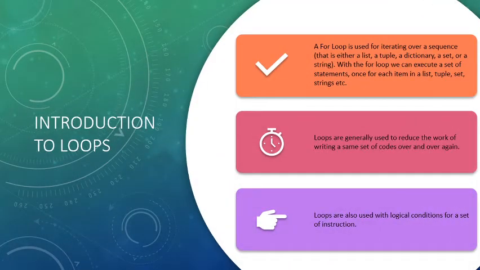A loop is an iterating statement. It keeps on iterating until the condition turns false. The second point is that loops reduce the work of writing the same code again and again, which means the program length reduces. Also, here we are using logical conditions for a set of instructions.